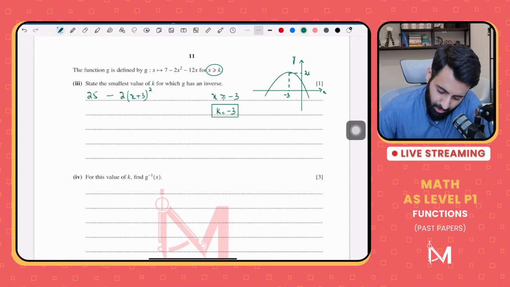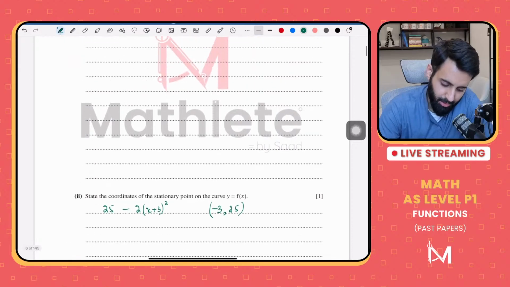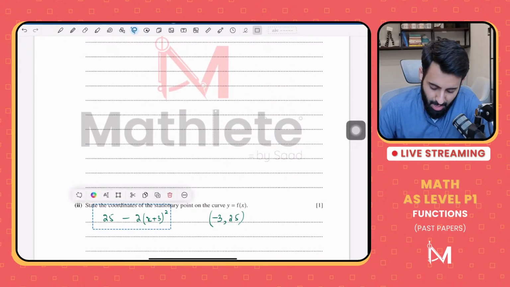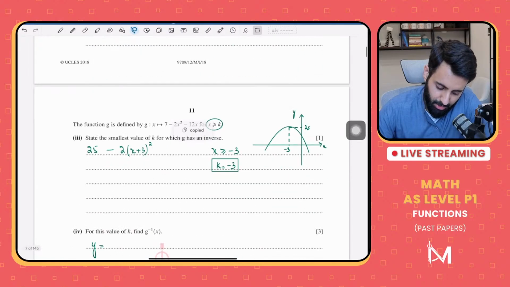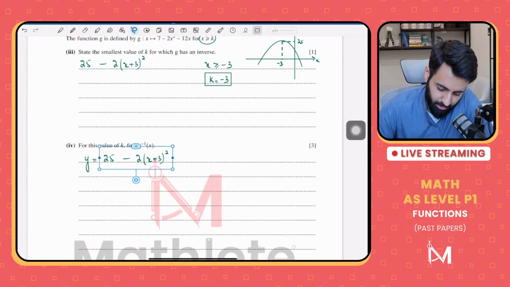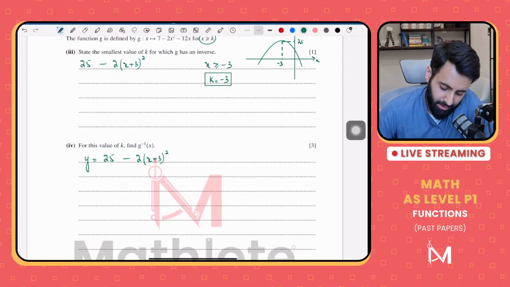All right, so let's start by writing g of x as y. Now remember, if you're finding the inverse of a quadratic function, this is not optional. You have to first write it in completed square form. If you don't write it in completed square form, good luck trying to find the inverse. You won't be able to, basically. Simple as that. Now let's step by step make x the subject.